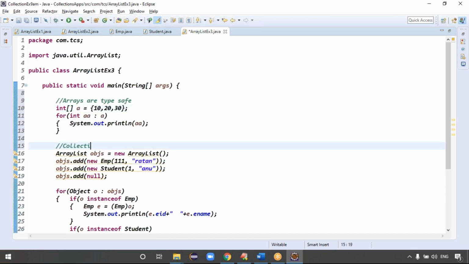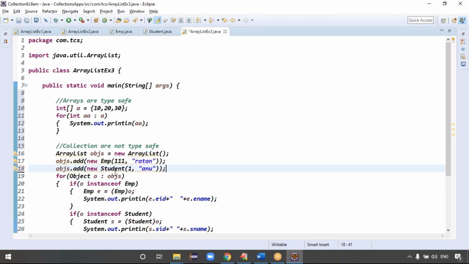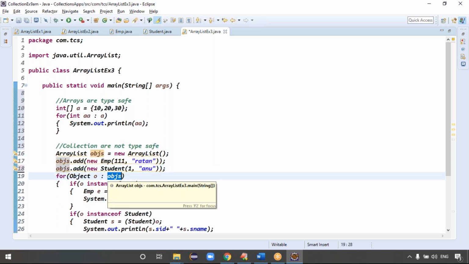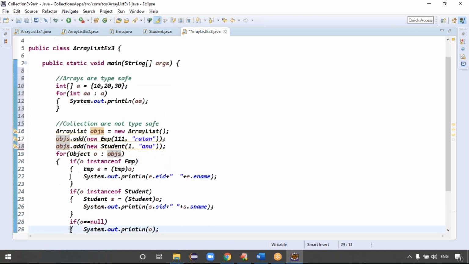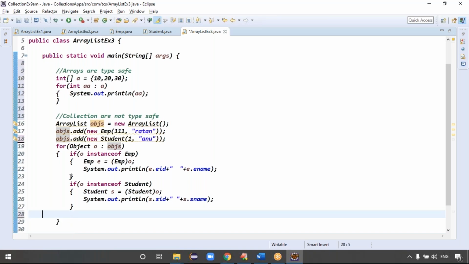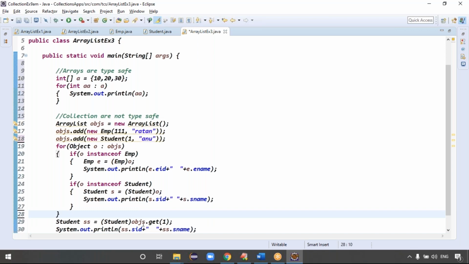But the collection we discussed, are collections type safe or not type safe? Collections are not type safe, right? If the collections are not type safe, then while reading the data, the objects contain one type of data, different types of data. That's why on the left-hand side I have to take the Object class, right? Because even with the get method, get of one means what?